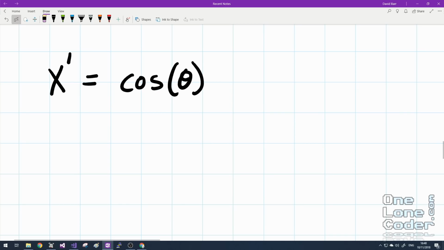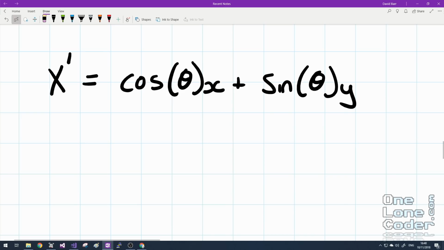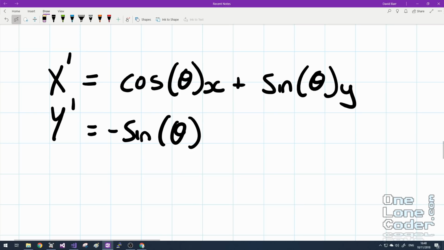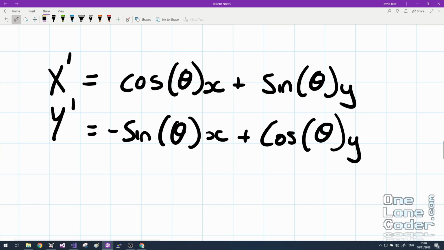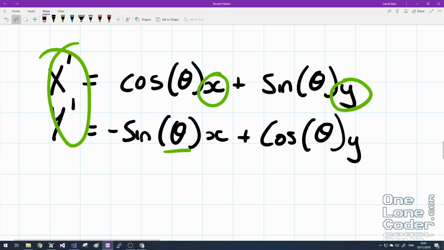And we've done the rotation of a point many times on this channel, and so we should know these formulae off by heart now. But if we wanted to transform point x, we would take cos theta, which is how much we want to rotate it by, times x plus sine theta times y. And for the y component, it's very similar, minus sine theta x plus cos theta y. And so this will take our original x and y point, rotate it by theta, and produce a new x and y point.